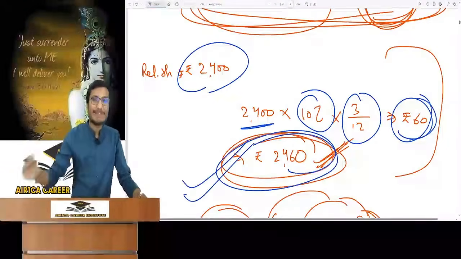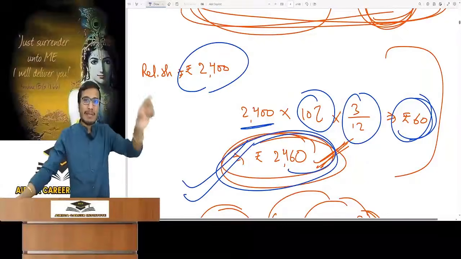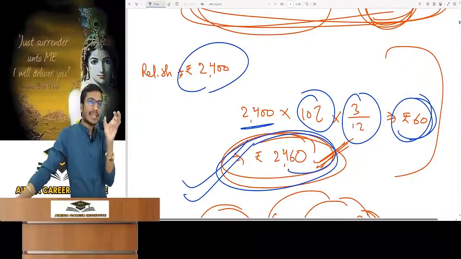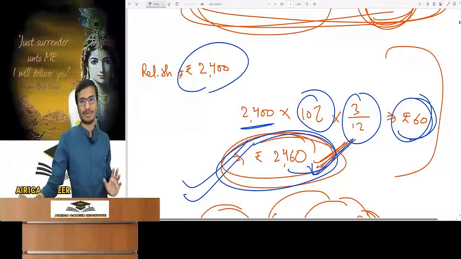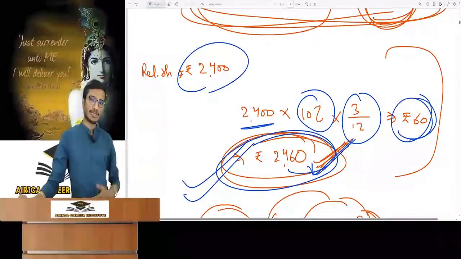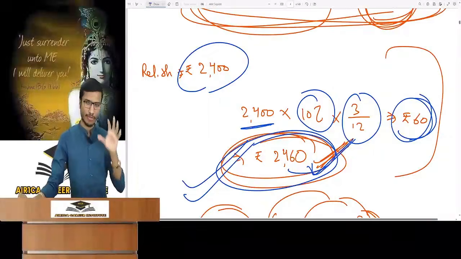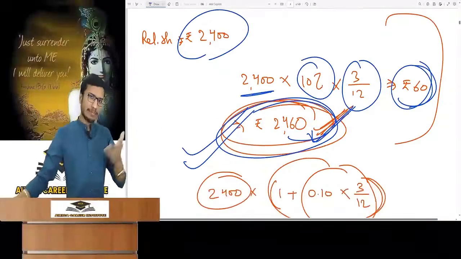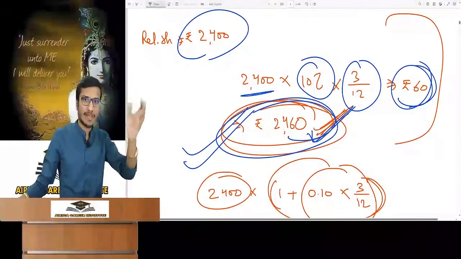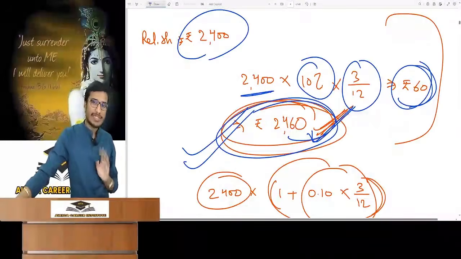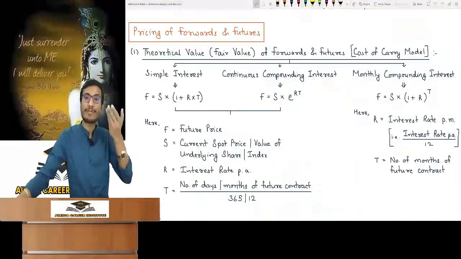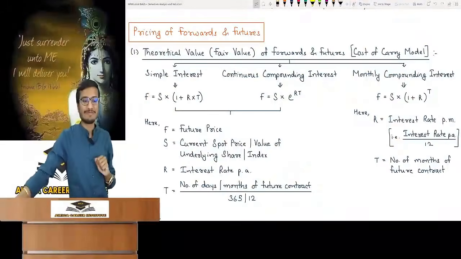This is the fair price of the forward or future. Meaning if I want to get into a contract of buying the Reliance share after 3 months, it should be at a fair value of 2460 rupees. This is what fair value says. The rest will depend on the price in the market or what's possible. It's a simple thing. I should have this price and he won't have any problem with this price. This is the cost of carry model. It's very easy and simple to understand.